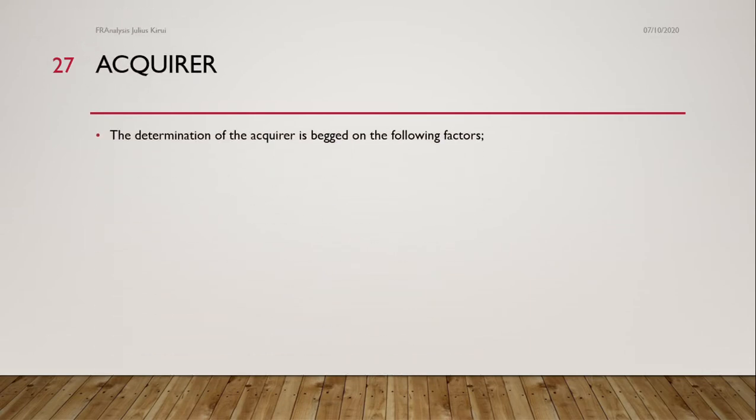Acquirer. The acquirer is the person who acquires or takes over a particular business over a given period of time. Now, who is the acquirer? What do you mean by acquirer? So the determination of the acquirer is based on the following factors. So what determines the acquirer? Number one, who pays cash or other assets as part of the acquisition transaction. So anybody who is mandated to pay cash or any other assets as part of the acquisition transaction is what we call the acquirer.